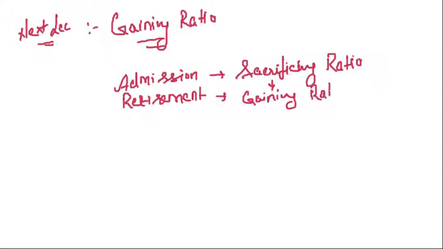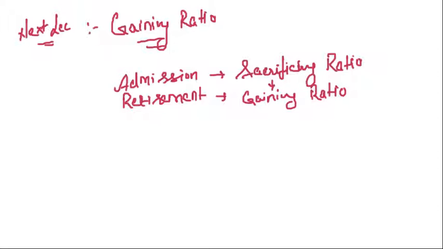Because in case of admission, a new partner was joining the firm and old partners were sacrificing some part of their share of profit in favor of the new partner who is joining the firm. There was a loss of share of profit of old partners.